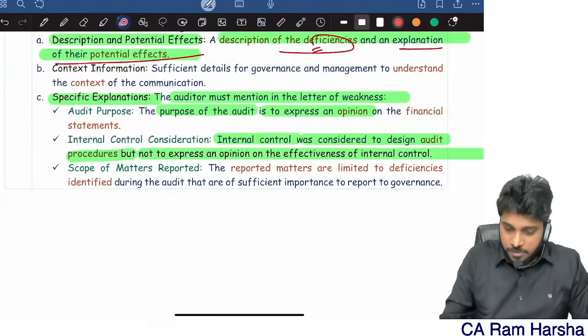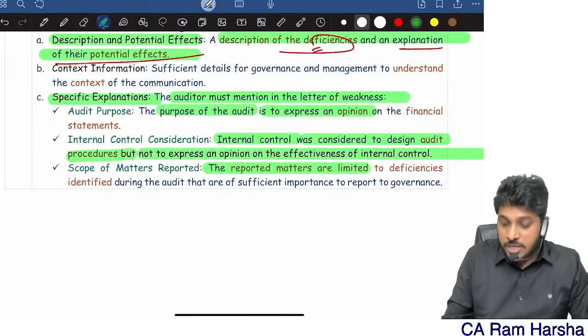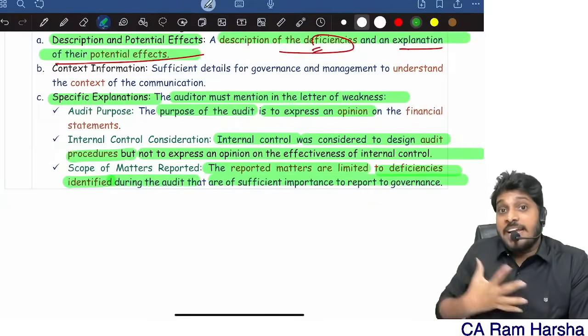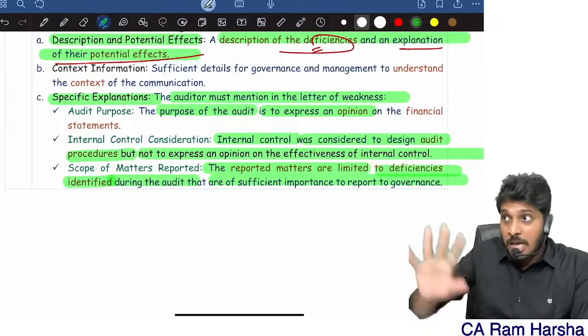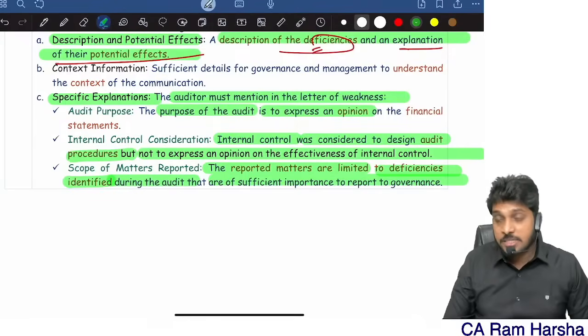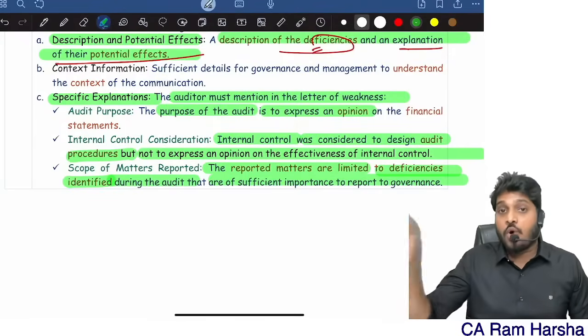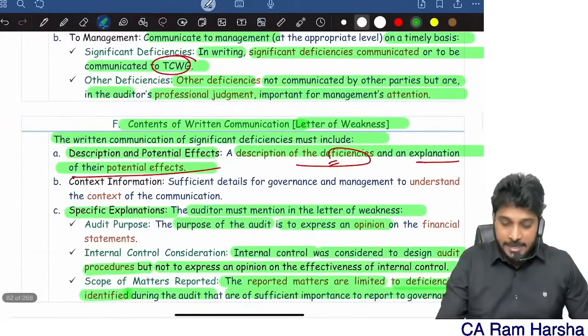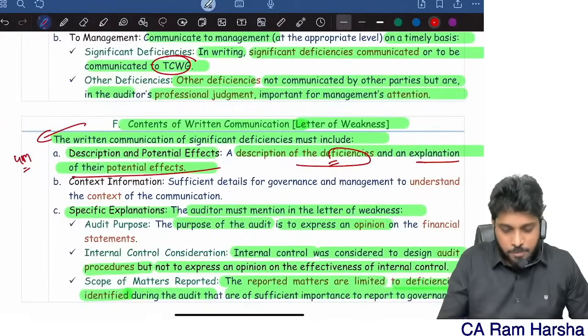And the reported matters are limited to deficiencies identified during the audit. I need to clearly tell them that whatever I am communicating, they are only those which I identified. They are not exhaustive. In the company, so many weaknesses will be there in the control. I don't know all the weaknesses. Whatever I found out, they are limited to what we identified in audit. That fact also you should communicate. So directly, this itself can be asked as a 4 marks question.